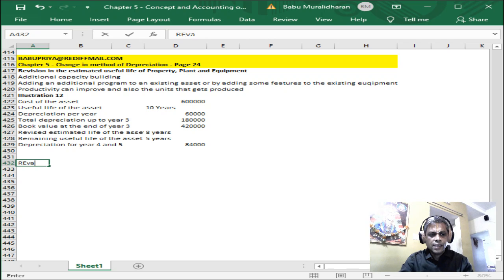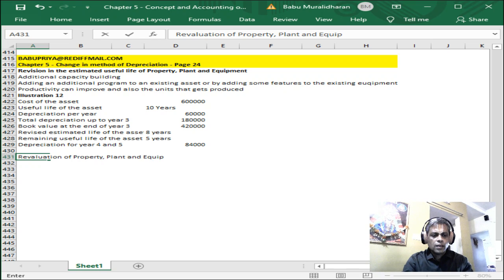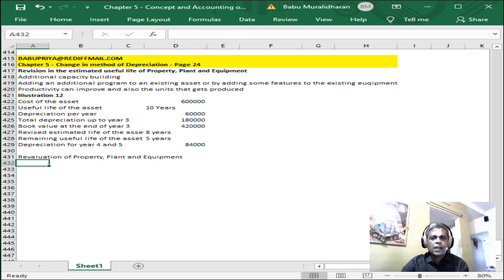Now the next concept that comes in is revaluation of property, plant and equipment. That's what we saw at the beginning of the class. By adding additional capacity, it not only increases the life of the asset but also increases the value of the asset, or due to consistent production improvement, etc., the value of the asset can be increased or decreased.